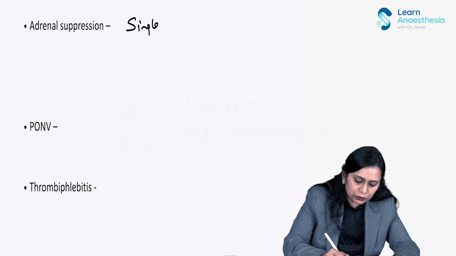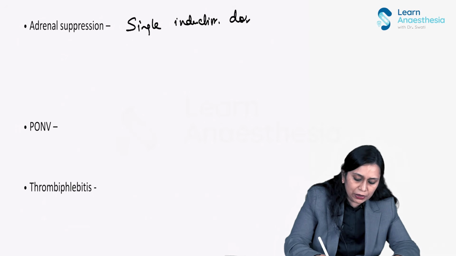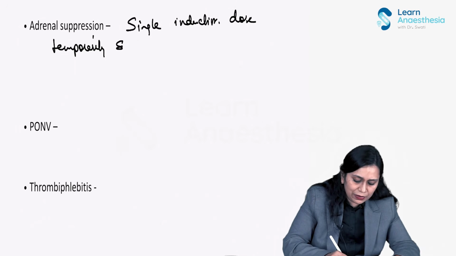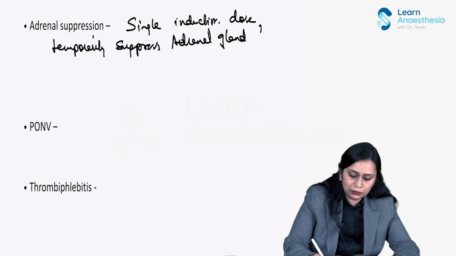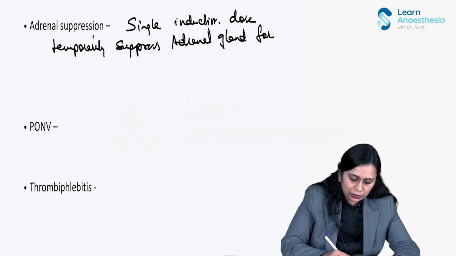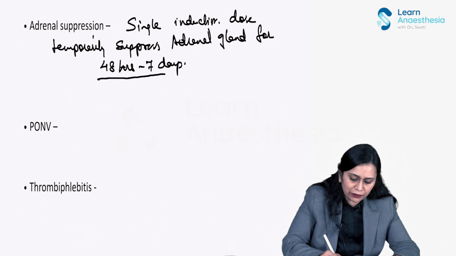A single induction dose temporarily suppresses the adrenal gland for 48 hours to 7 days. This is temporary, 48 hours to 7 days.